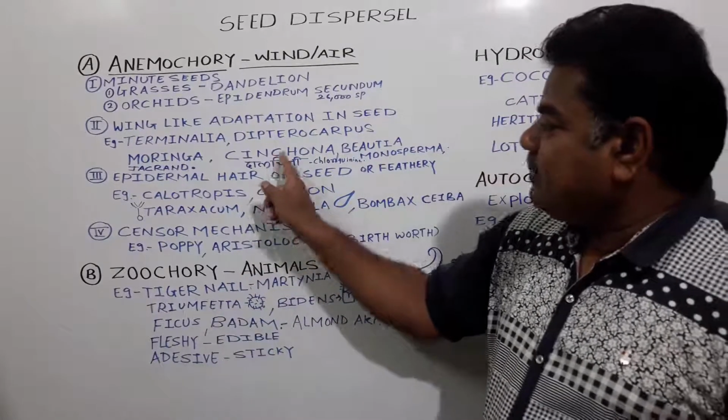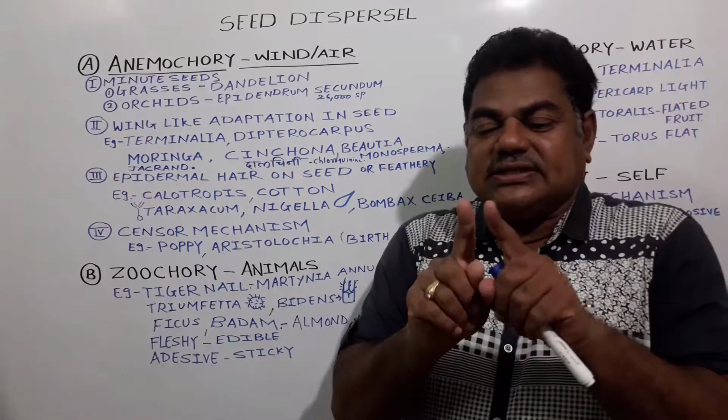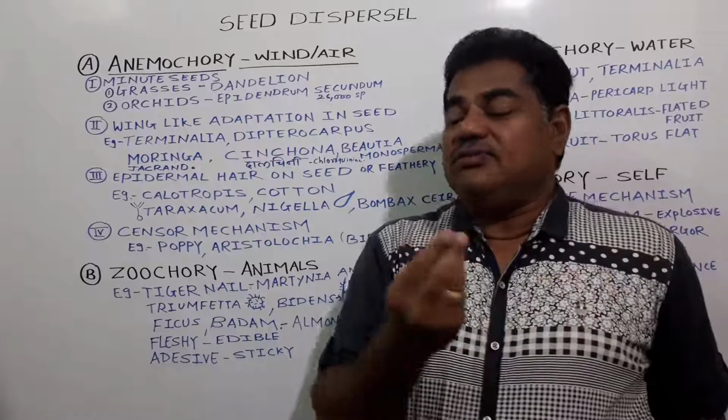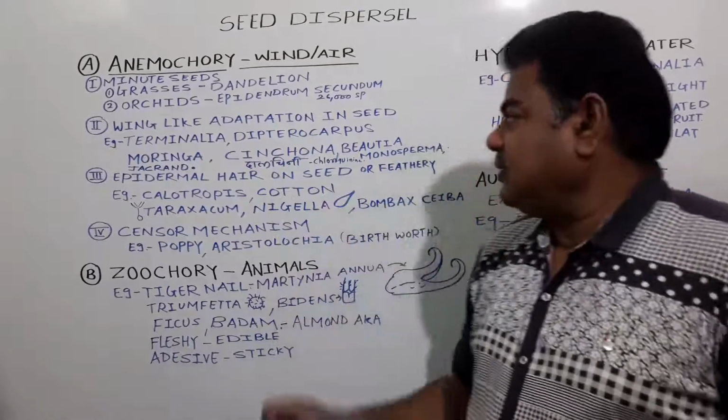In case of these plants also, the seeds develop a wing-like structure, and they disperse from one place to another with this wing-like adaptation.